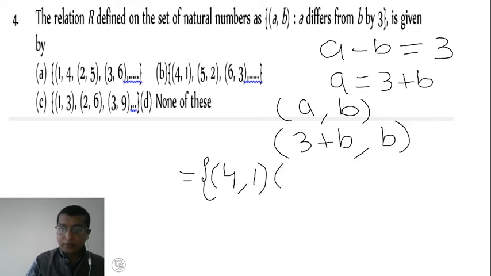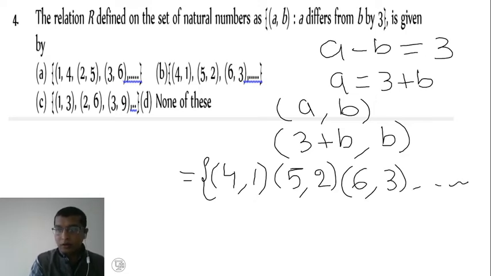Next I take B equal to 2, 3 plus 2, (5,2). Next I take B equal to 3, then we get 3 plus 3, that is (6,3), and so on. So it is (4,1), (5,2), (6,3), that is option B is the right answer.